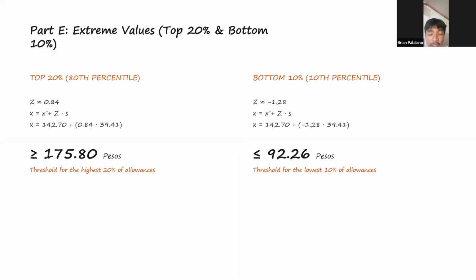For the bottom 10%, the z-value is negative 1.28. Again, using the formula x equals x bar plus z times s, we substitute the values. 142.70 plus the quantity of negative 1.28 times 39.41 equals 92.26 pesos. This means that students with allowances lower than or equal to 92.26 pesos belong to the bottom 10%. So that ends my presentation.